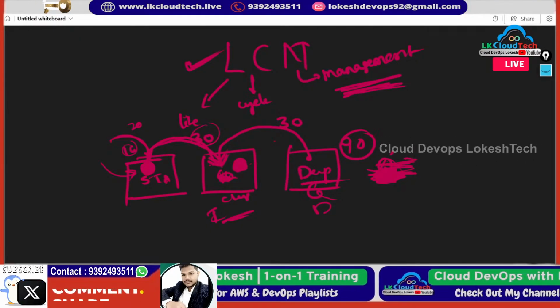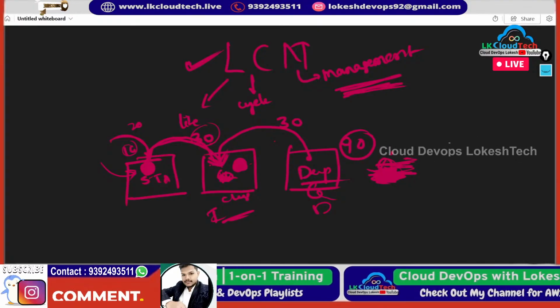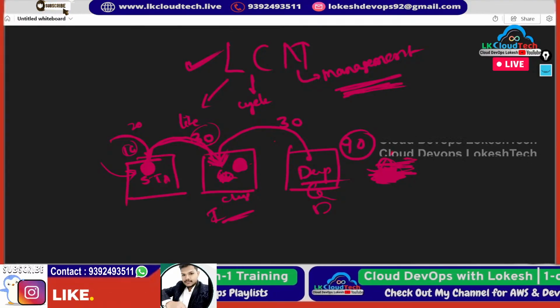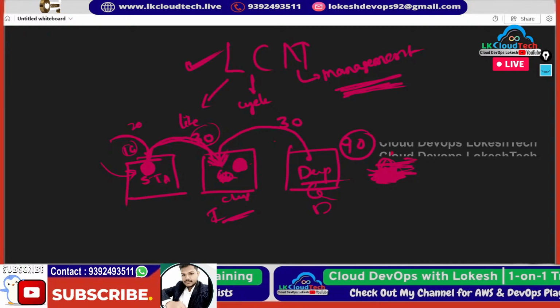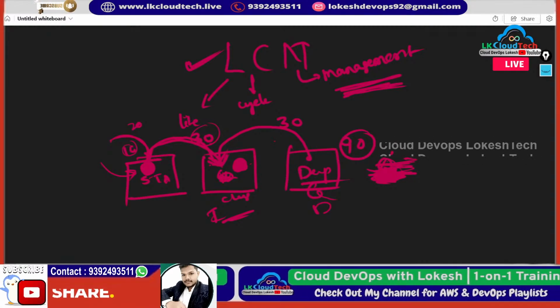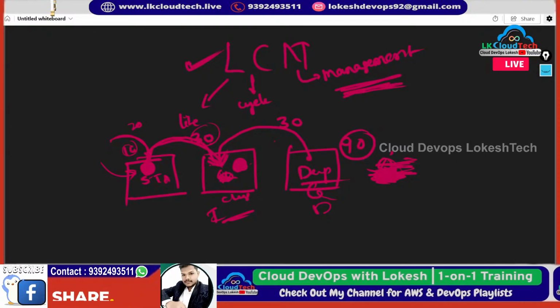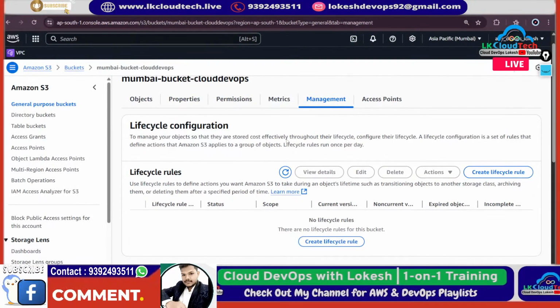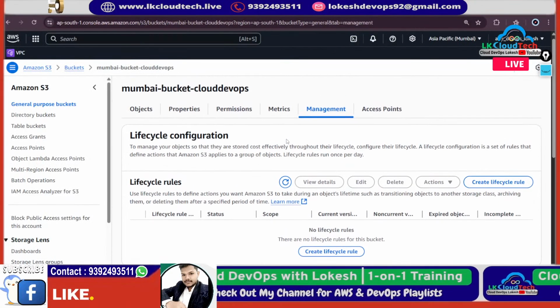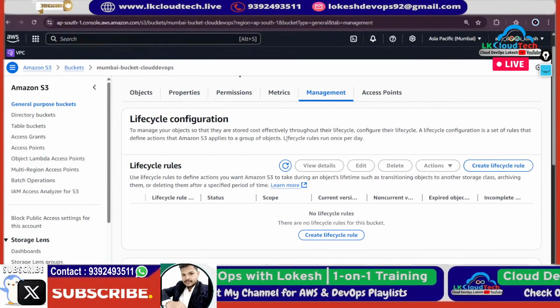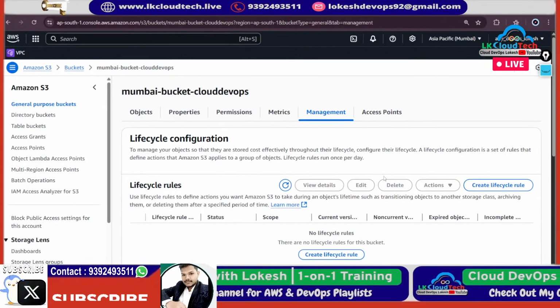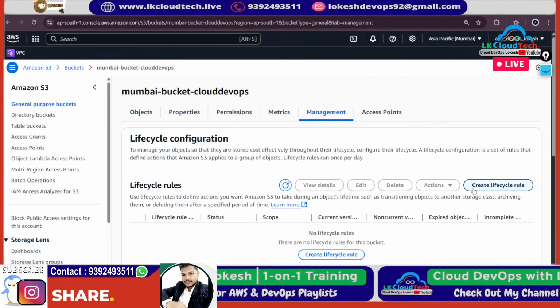Okay, so shall we do the setup now? Yes. Let me go to LCM, this one, life cycle configuration. Okay, so create life cycle rule.